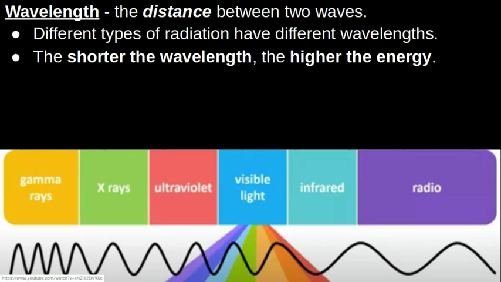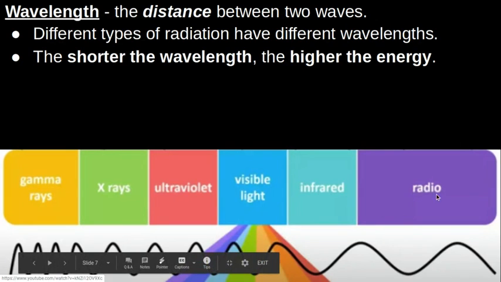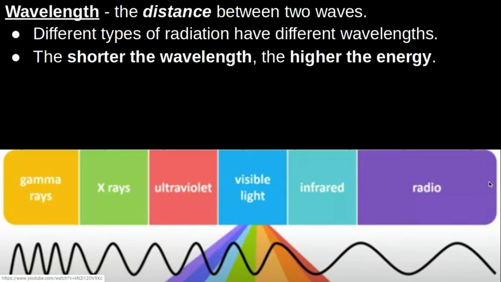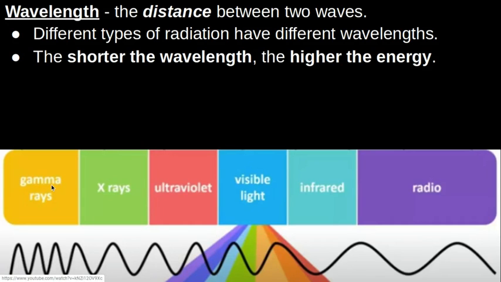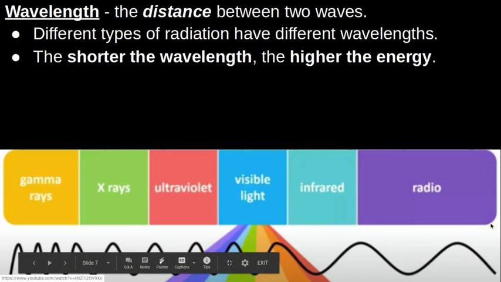The distance between those waves is much lower or much shorter than the distance between radio waves over here. So gamma rays, really, really, really high energy. Radio waves, not so high energy, much, much lower. So as a result, gamma rays are going to be much more dangerous, much more harmful to humans than radio waves are. We pass through radio waves all the time, don't even notice it because they don't harm us. If you get exposed to gamma rays, that can cause things like cancer and definitely cause a lot of harm to your body.